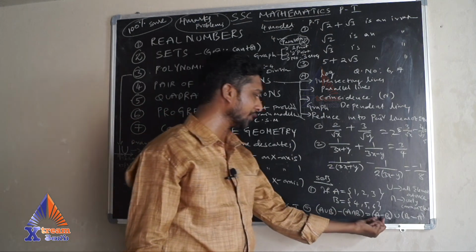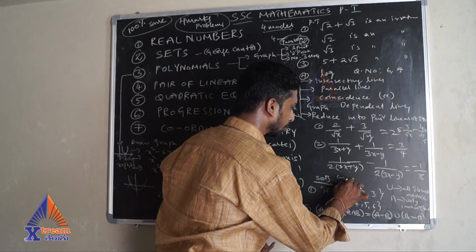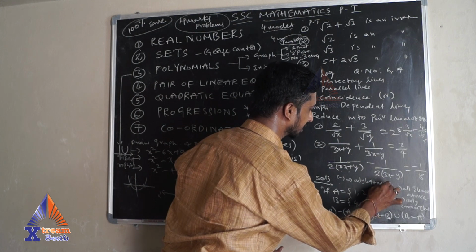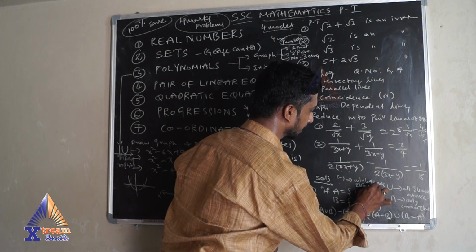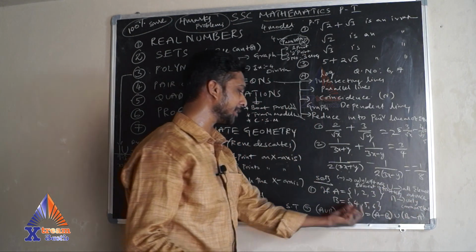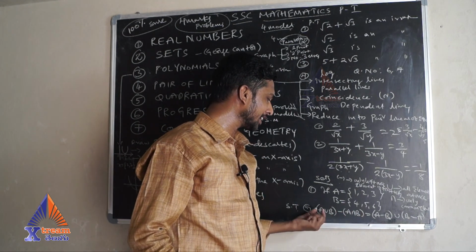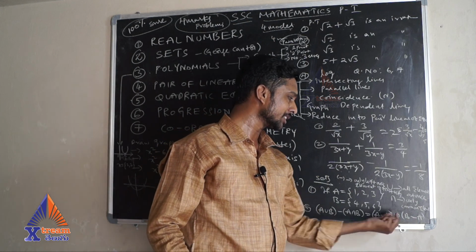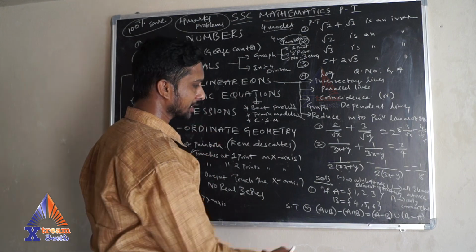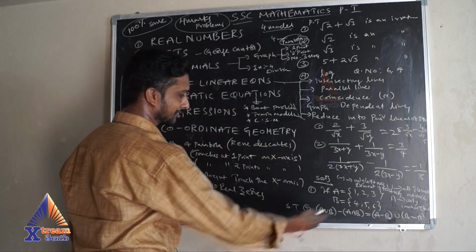And you know the difference A minus B: difference means only the leftover elements in the first set. Suppose you are taking A minus B, the common elements you cancel, and the leftover elements in A will give you A minus B. B minus A means the leftover elements in B. Here B is the first set. Okay. So like that you can simplify the LHS part and you can simplify the RHS part and you can make both equal.